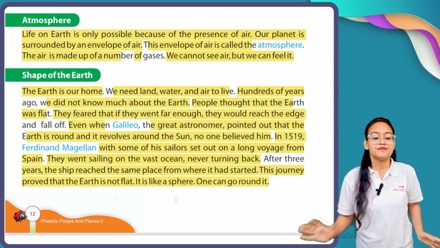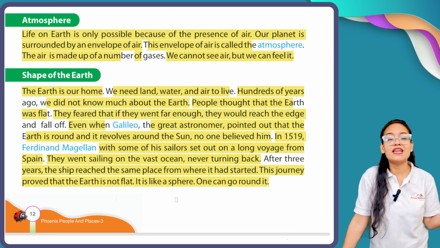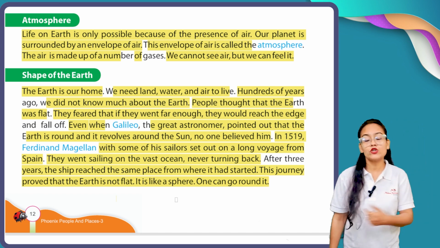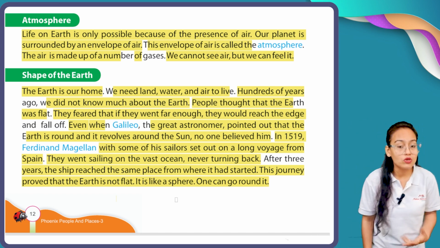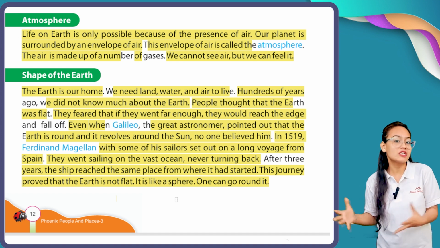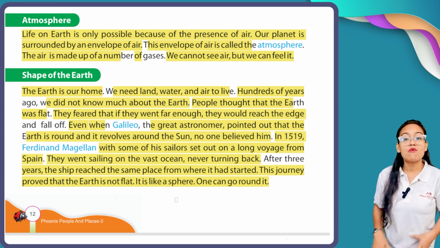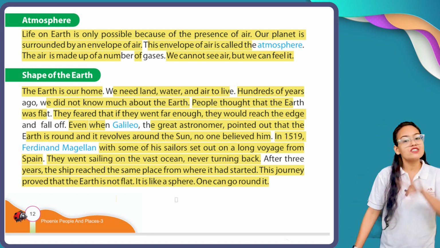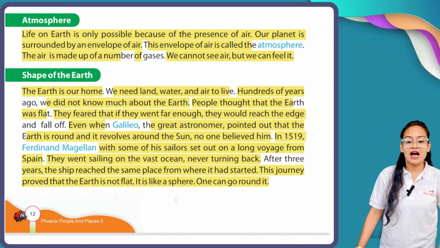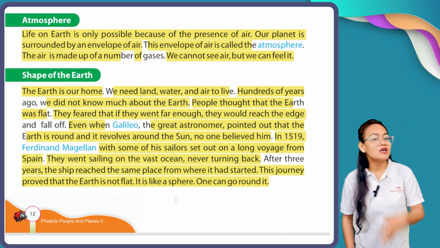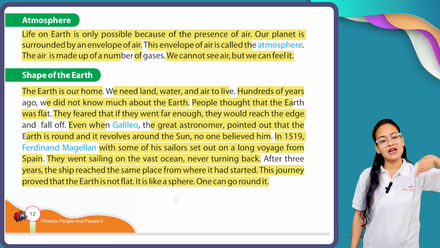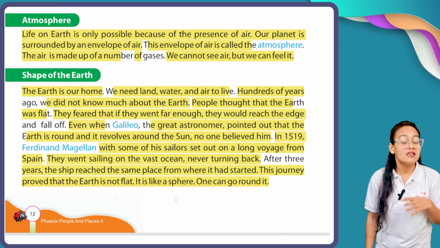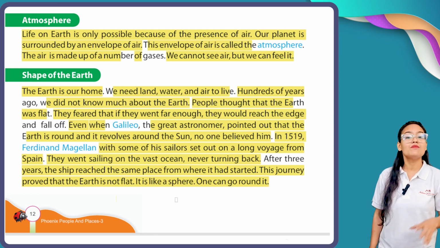One of the greatest astronomers, Galileo, told the people on this planet that our earth is not flat, so they don't need to worry, our earth is round in shape. Our earth is also continuously revolving around the sun. But no one believed him.